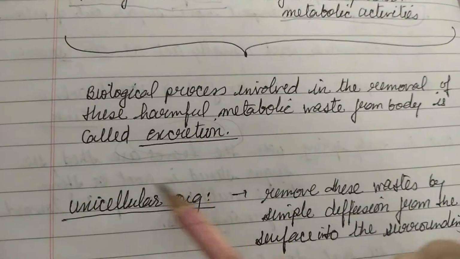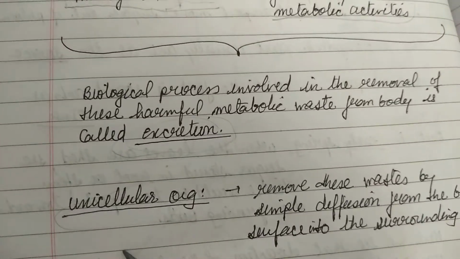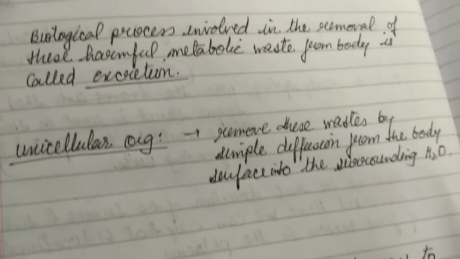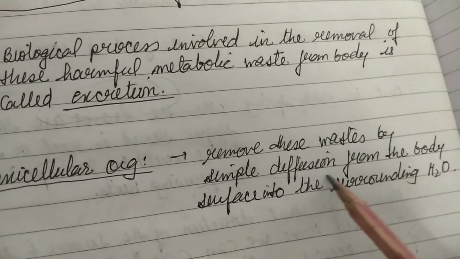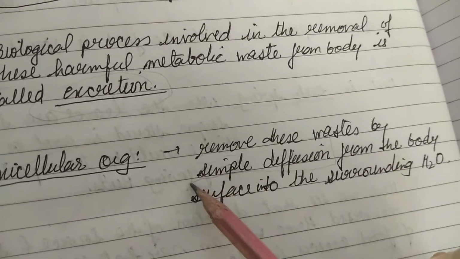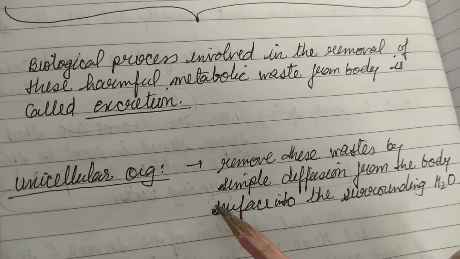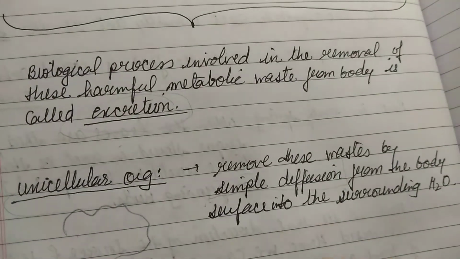In case of unicellular organisms, like amoeba and paramecium, these wastes are removed through simple diffusion. Okay? We have studied about diffusion also. Their concentration is more in the body, and in the surrounding water the concentration is less.